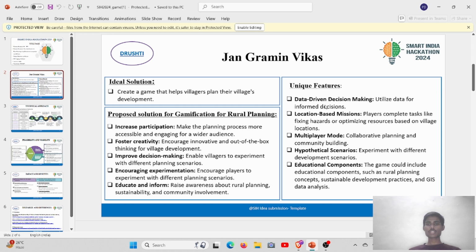The unique features of this game are data-driven decision making. We will be utilizing different data for making decisions. The players can complete tasks like fixing hazards or optimizing resources based on village locations, which will create interest in the game. The game can be played in multiplayer mode, with hypothetical scenarios such as building dams or windmills at different locations, and their pros and cons. The educational components include rural planning, sustainable development practices, and data analysis.